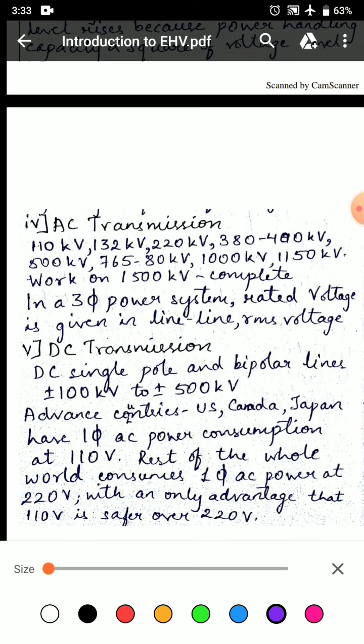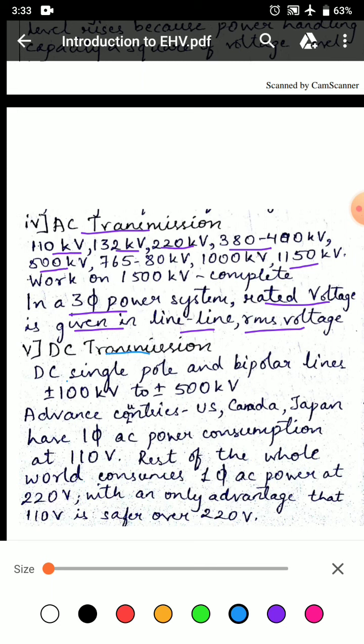For AC transmission, 110 kilovolt, 132 kilovolt, 220 kilovolt, 380 to 400 kilovolt, 500 kilovolt up to 1150 kilovolt. In a three-phase power system, rated voltage is given in line-to-line RMS voltage.